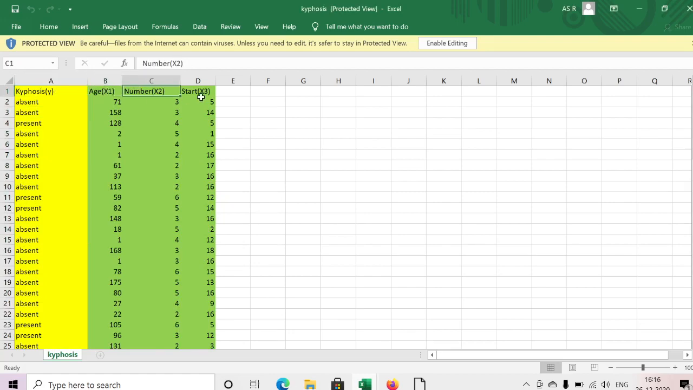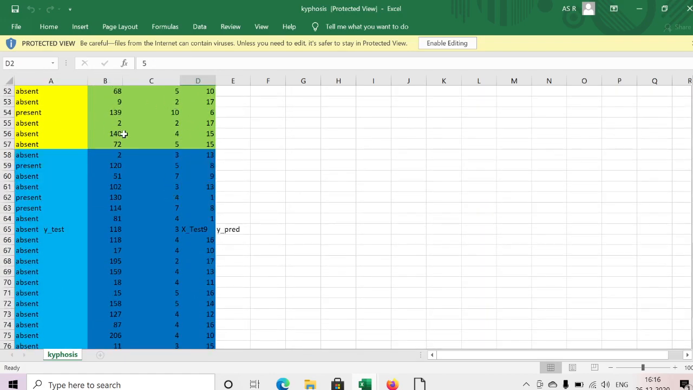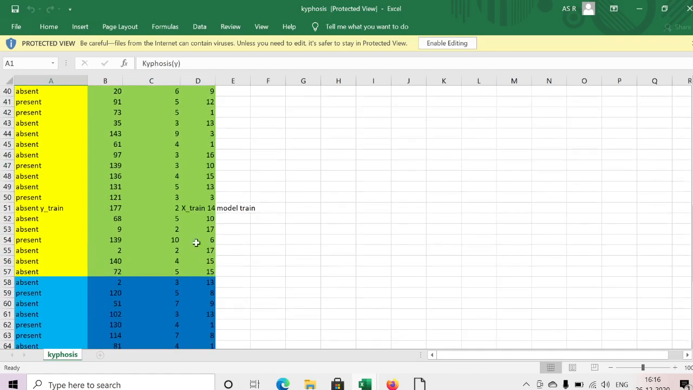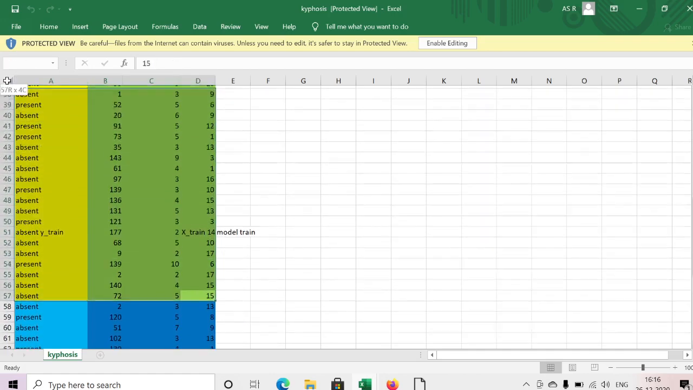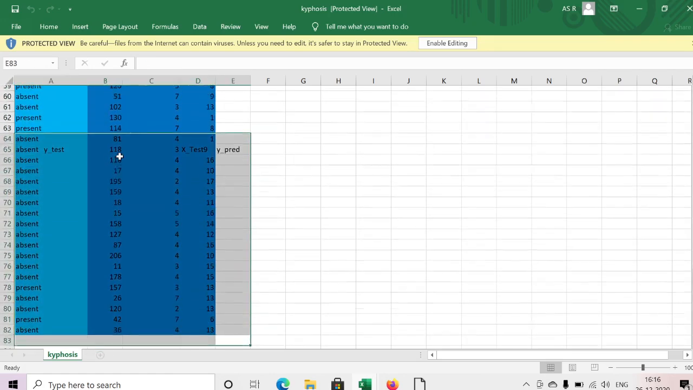We have x1, x2, x3, three independent features, here age, number, start. These three are independent. This is my x, this is my y. Next we need to divide into four parts. Train data is 70% of the data I am taking, and the remaining 30% I am taking for test.